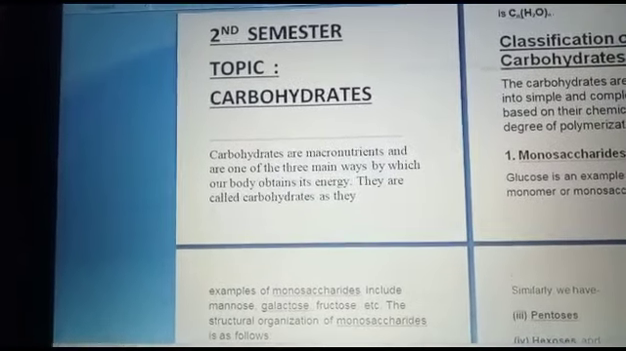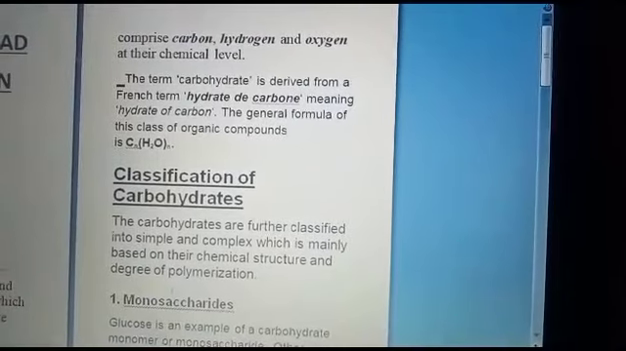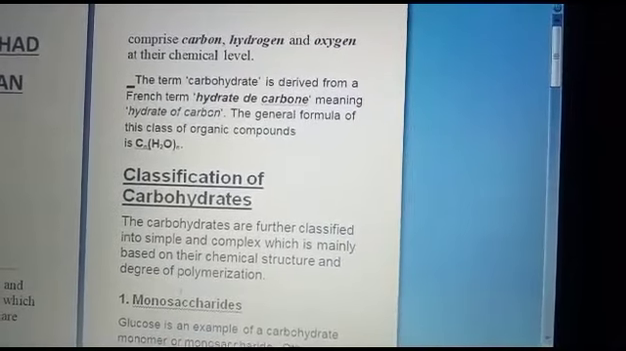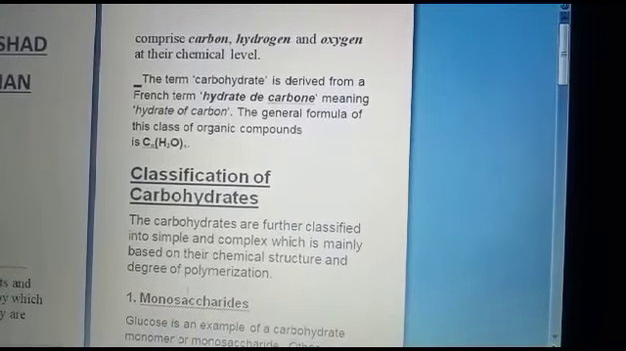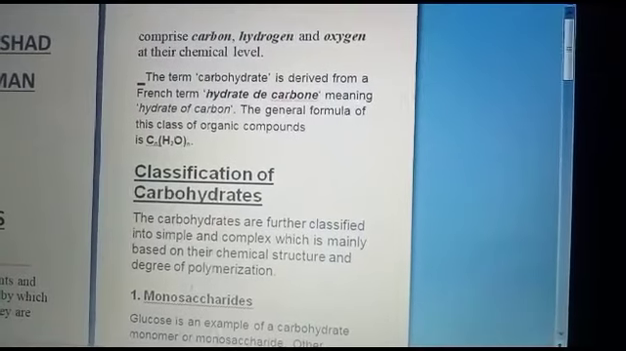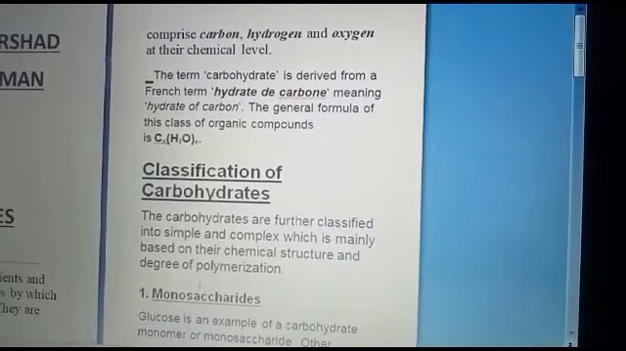They are called carbohydrates as they comprise carbon, hydrogen, and oxygen at their chemical levels. The term carbohydrate is derived from a French term, hydrate de carbone, meaning hydrate of carbons. The general formula of this class of organic compounds is CnH2nOn.